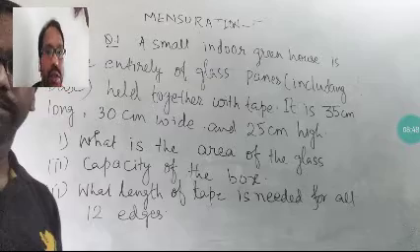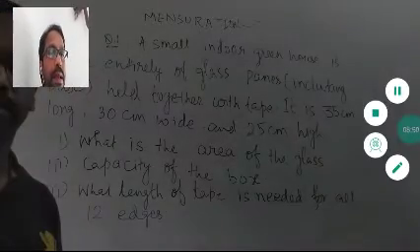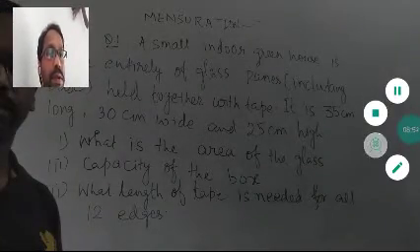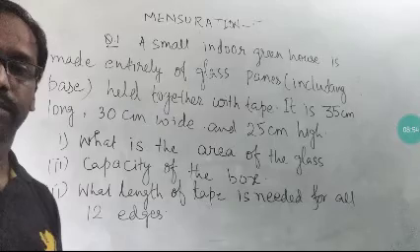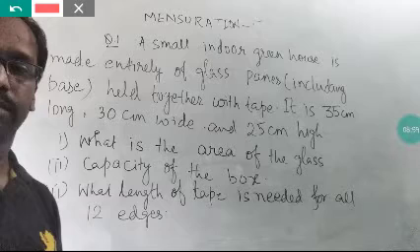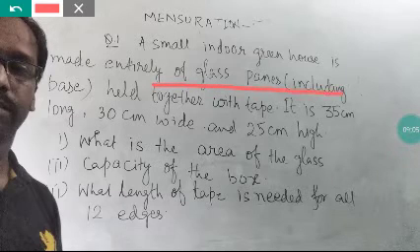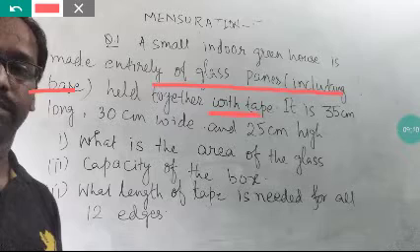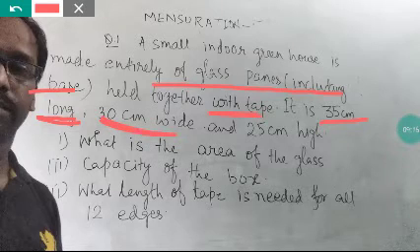Okay, this is the question. Let me do one thing here. Let me close my face so that you can easily read the question. The question is saying that a small indoor greenhouse is made entirely of glass panes, including the base, which is also made of glass. See, the glass panes including the base also. They are held together with tape. It is 35 centimeter long, length is given, breadth is given 30 centimeter, and height is given 25 centimeter.